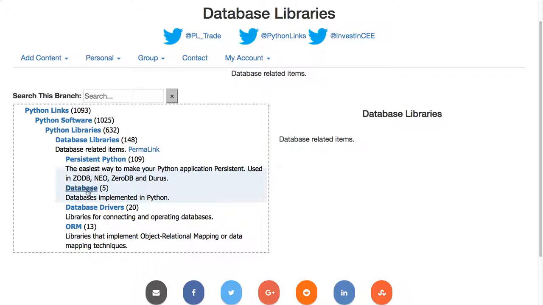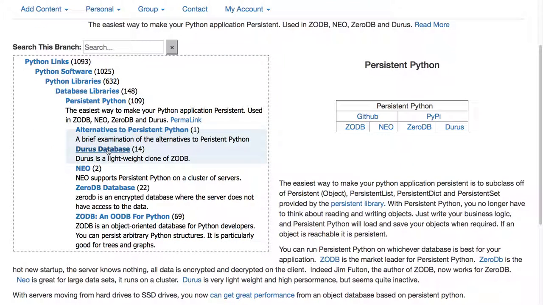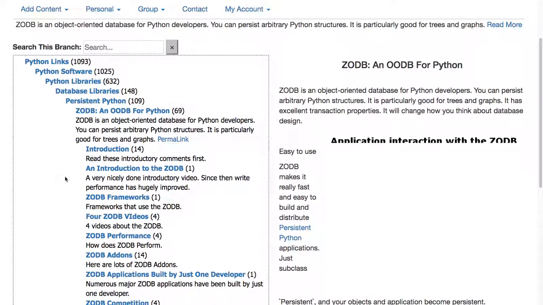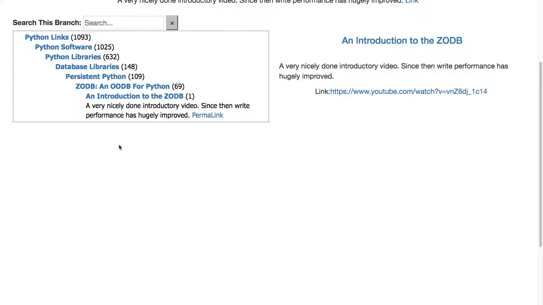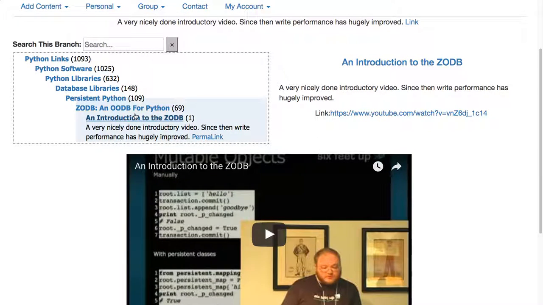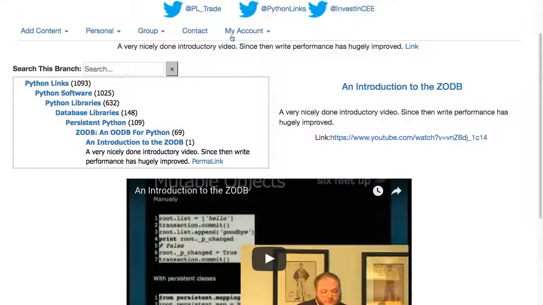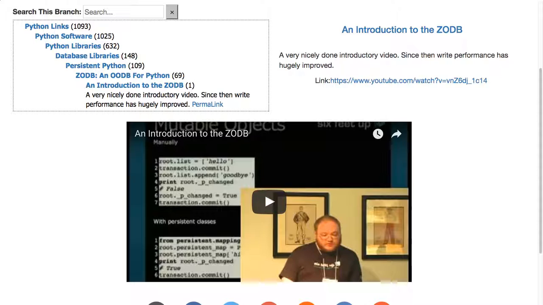Persistent Python, that sounds promising. Database drivers, persistent Python sounds interesting. Alternatives to persistent Python: Durus database, Neo, ZeroDB, ZODB, that's the one we want. And we can go through the list: introduction to the ZODB, that's a good one, it's a good video. So here you have a tree on the upper left-hand side, a brief description at the top, a longer description here, and the video, which we can play, but we won't play it right now.